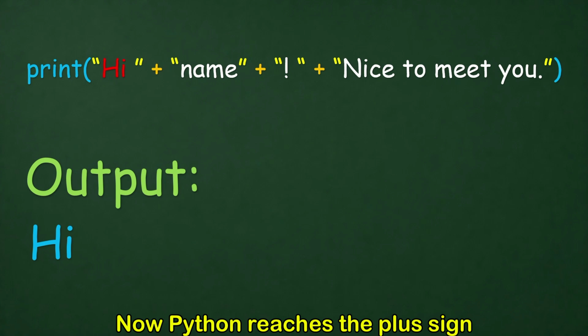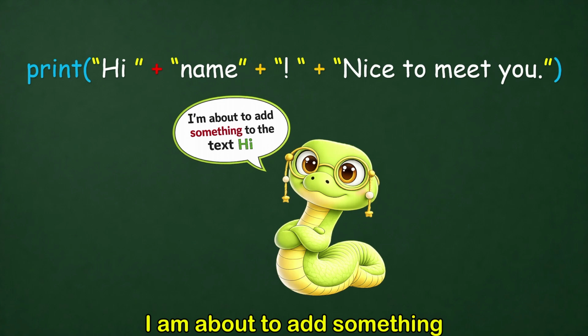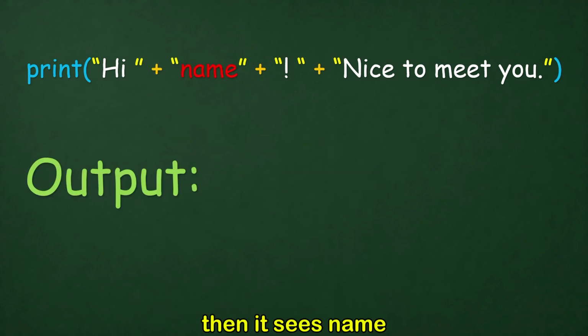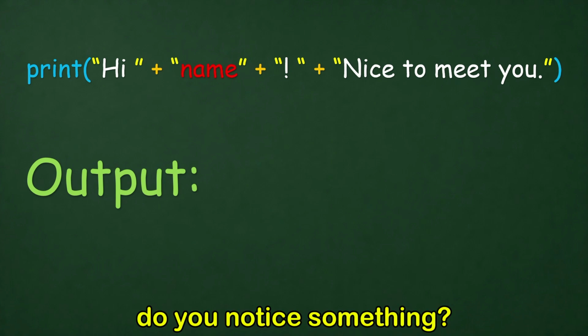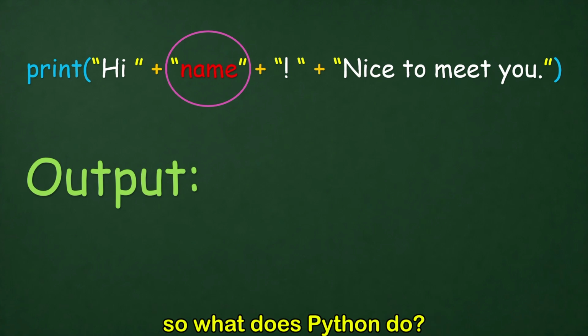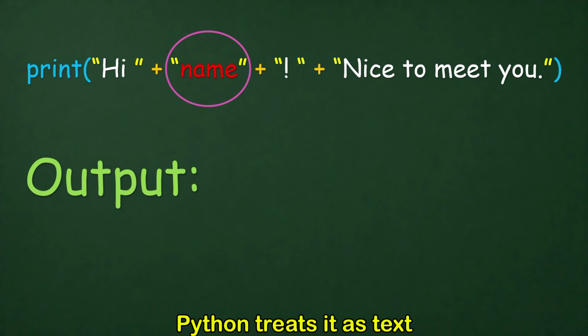So far, our output looks like this. Now Python reaches the plus sign. So it says, "I am about to add something to the text I already have." Then it sees name. Do you notice something? The word name is inside quotation marks. So what does Python do? Exactly what our golden rule says. Python treats it as text.